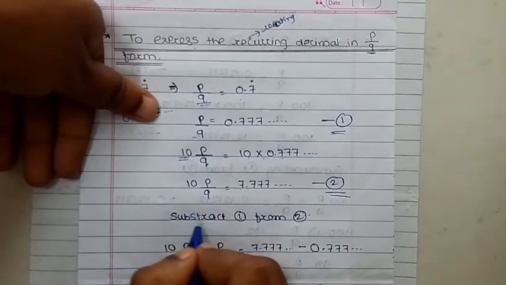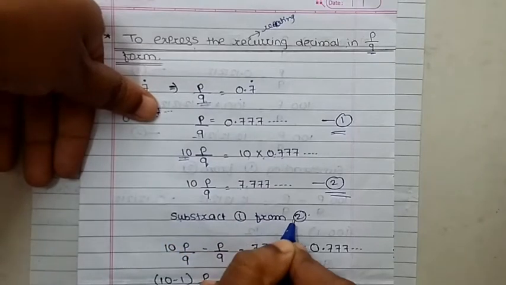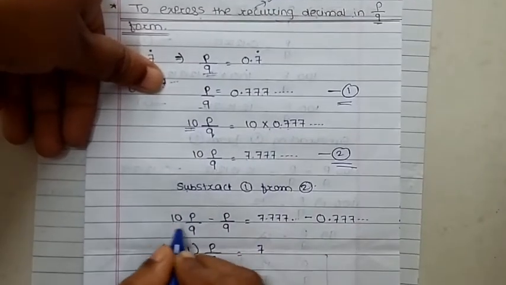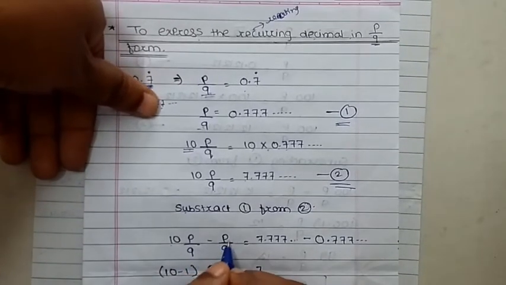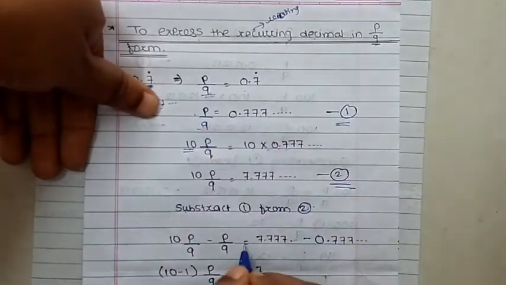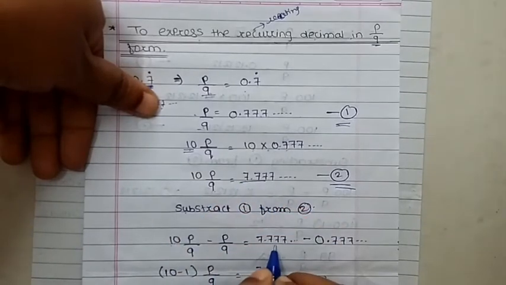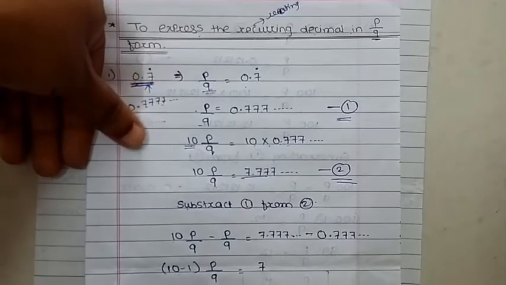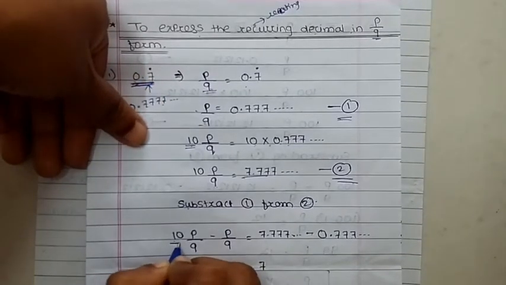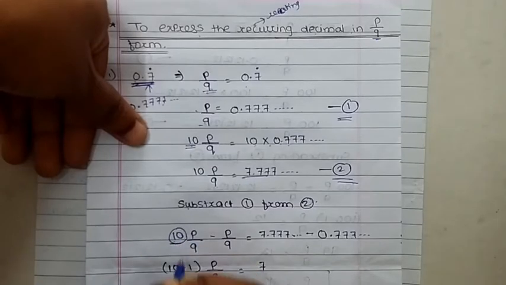Then subtract 1 from 2. So 10 P upon Q minus P upon Q in equation number 1 is equal to 7.777 dot dot dot minus 0.777. Then take the constant term, that is 10.